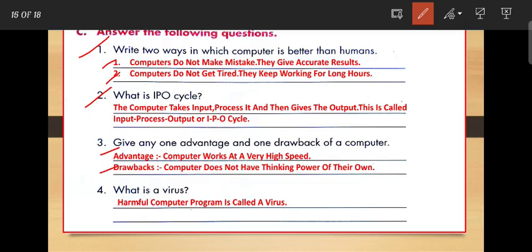Number 4 is, what is a virus? A virus is a harmful computer program. So these are the question answers from this chapter.